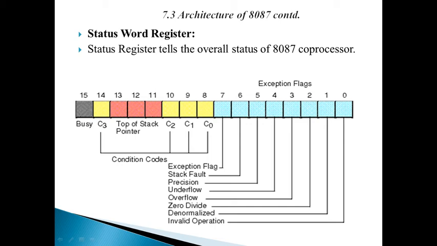The exception flag is set if any of the flag bits is set. Condition codes are used to represent various conditions of the coprocessor.